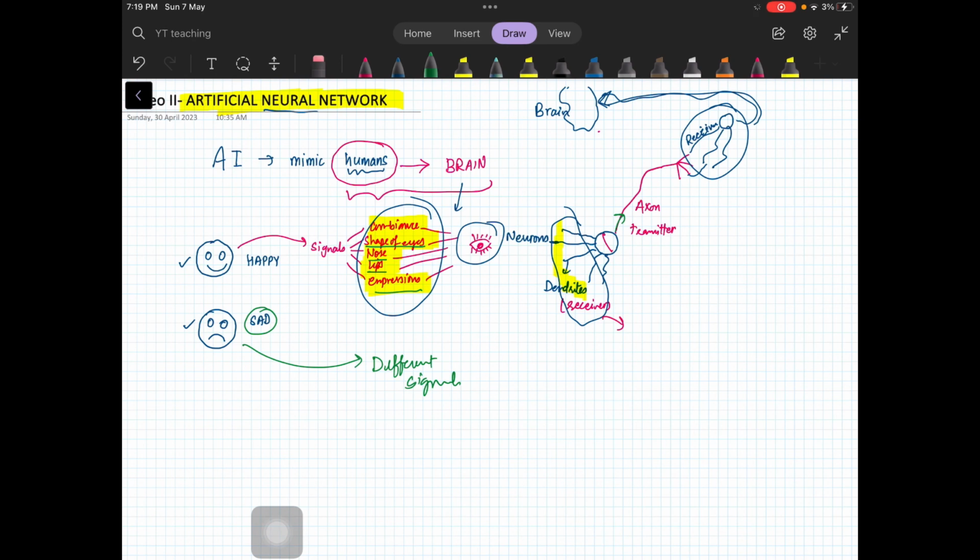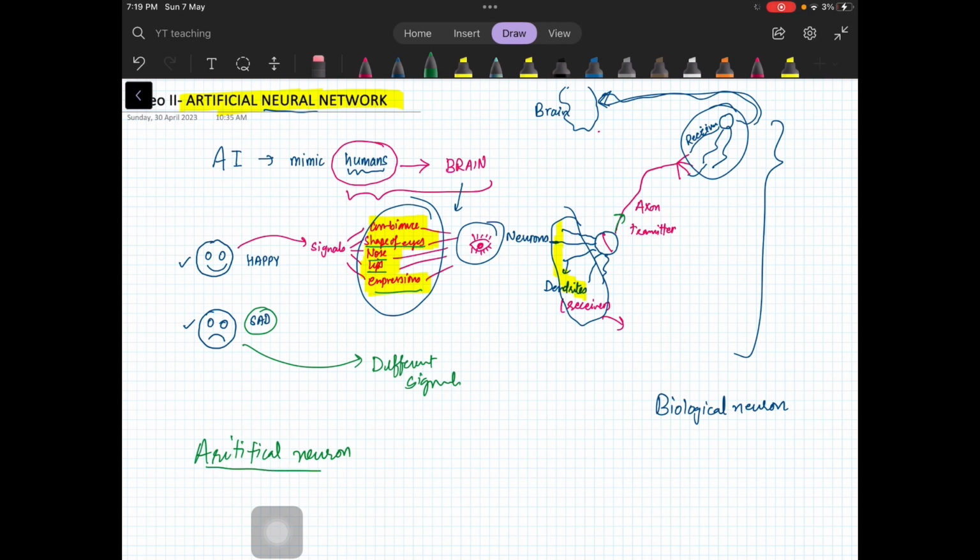Now we want to make a mathematical model of the brain based on what we just saw, and it's very simple. So this is the biological neuron, and let us see what an artificial neuron is.